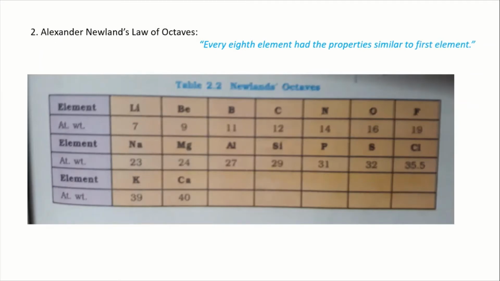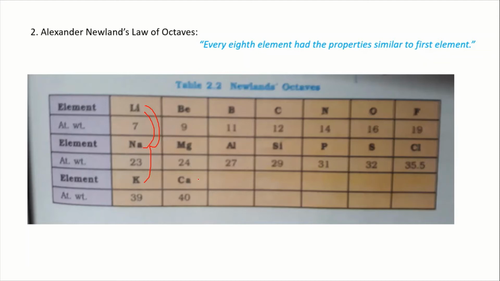Next, a chemist, John Alexander Newlands, stated the law of octaves: every eighth element had properties similar to that of the first element. Here you can see that there are 7 elements and the sodium next is the 8th element, which has similar properties to that of lithium, and potassium has similar properties to that of sodium and lithium. So these are placed together: lithium, sodium, potassium, beryllium, magnesium and calcium. This relationship seemed exactly like octaves in music, so he named it the law of octaves.